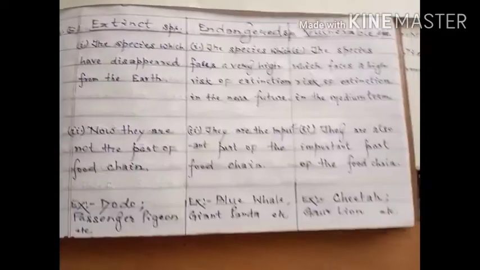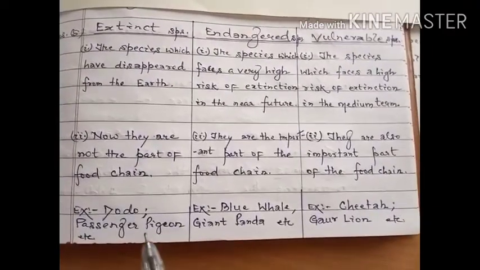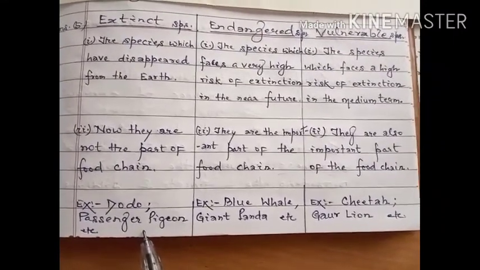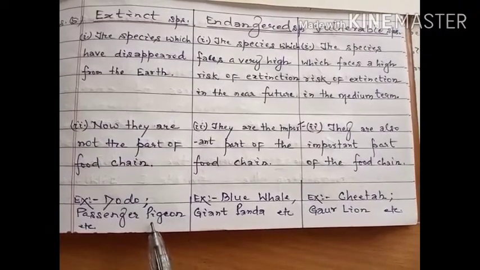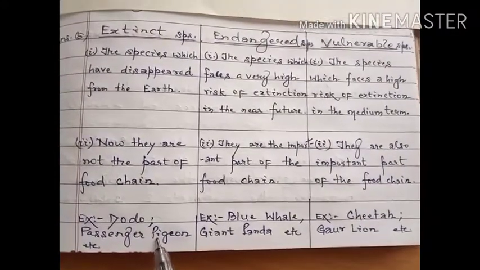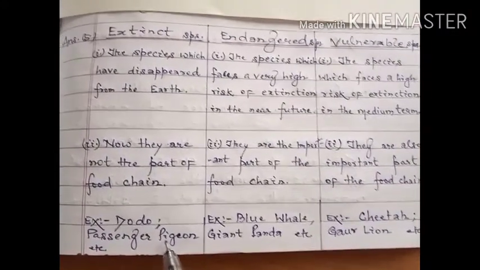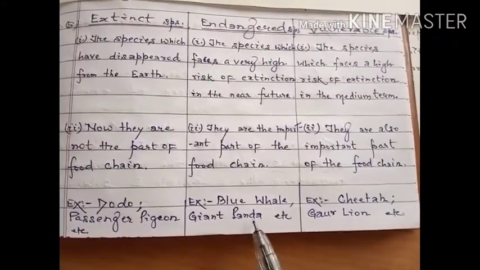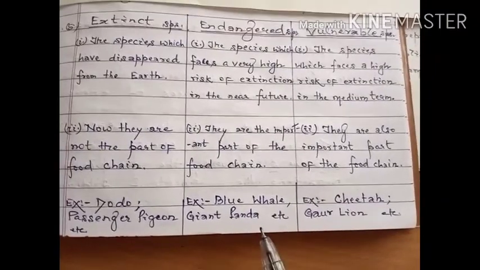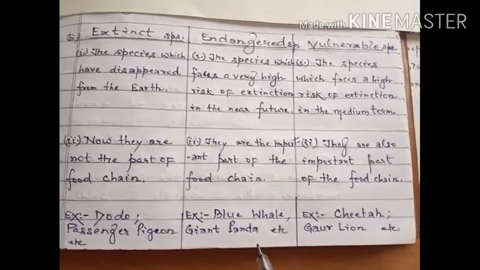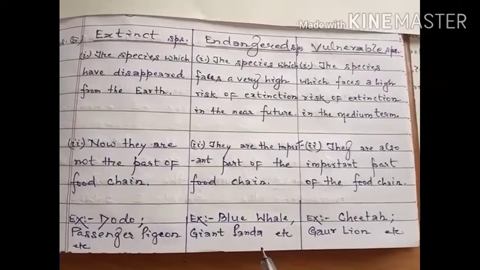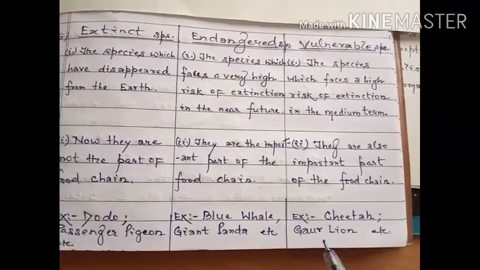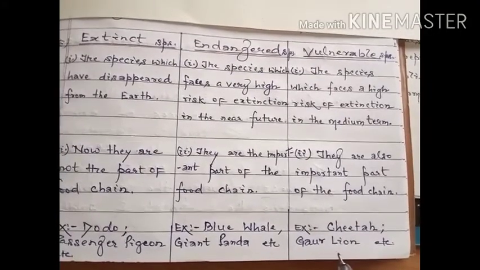For example, the dodo, passenger pigeon, and Caribbean monk seal are species in the category of extinct. In the case of endangered species, examples are blue whale, giant panda, snow leopard, African wild dog, and tiger, etc. In the case of vulnerable species, examples are cheetah, gir lion, sloth bear, etc.